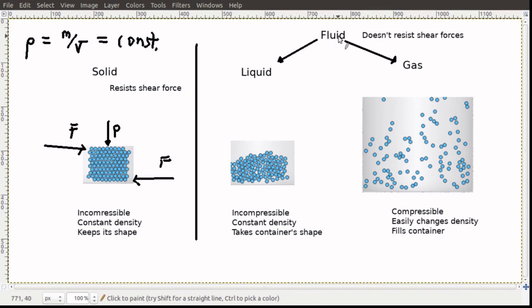Now what's a fluid? A fluid we could see is either a liquid or a gas. Okay, so if we have a liquid, what's the story there? If I put force like that on the liquid and force like this on the liquid, say down here, what will happen? Well, it's going to shear, right? It's just going to smush around. So it won't resist shear forces.